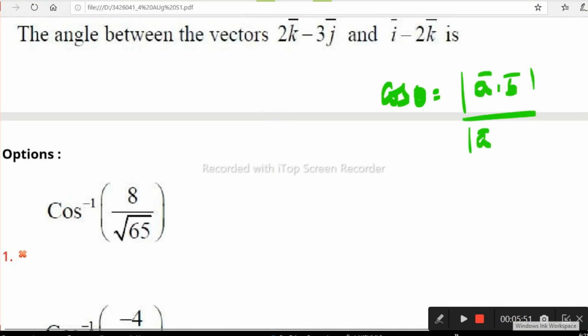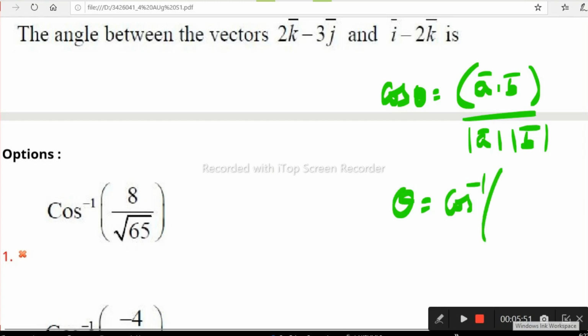Actually we use the modulus for an acute angle. If it is not an acute angle, and he is not asking for an acute angle here, there is no need to use the modulus. We can just use a dot b by mod a mod b. So in case of an acute angle we can use the modulus. From this we can take theta as cos inverse of a dot b by mod a mod b. This is the formula we are using here, right?